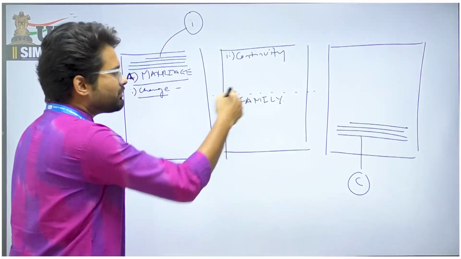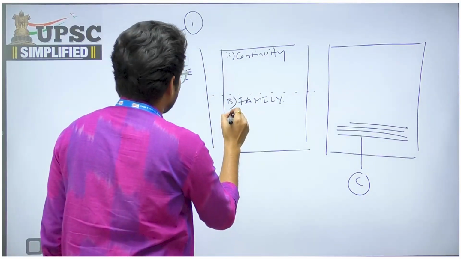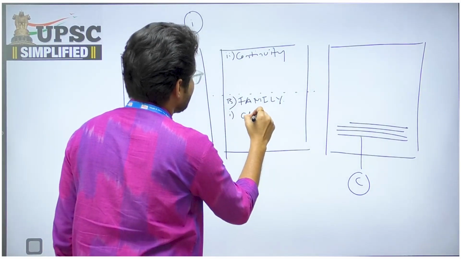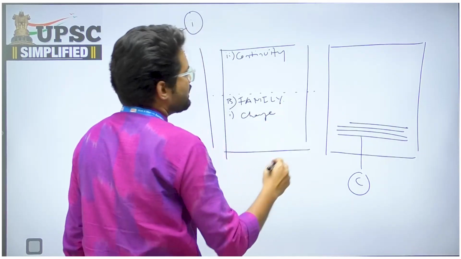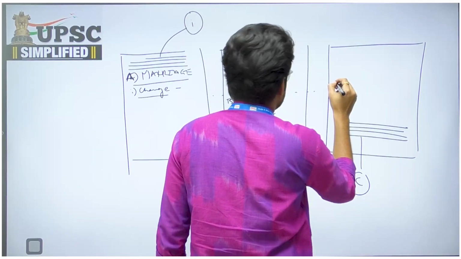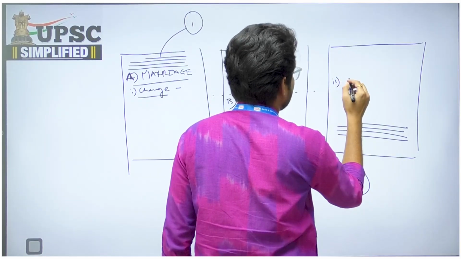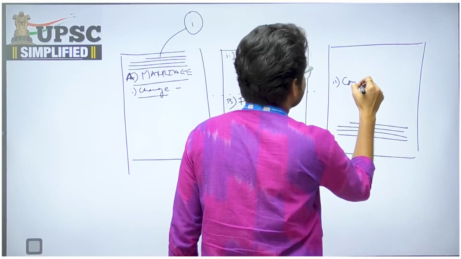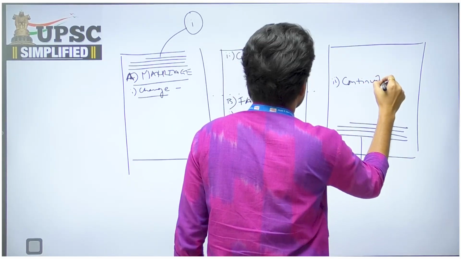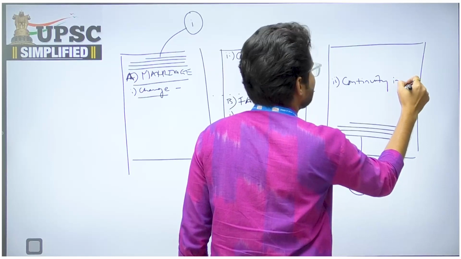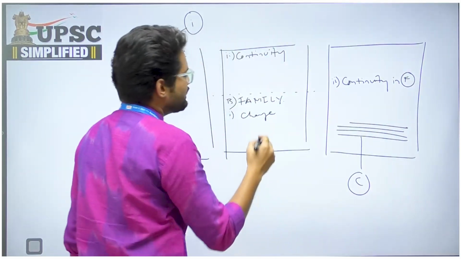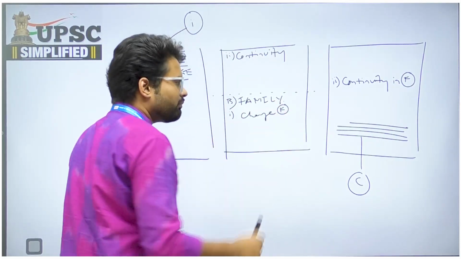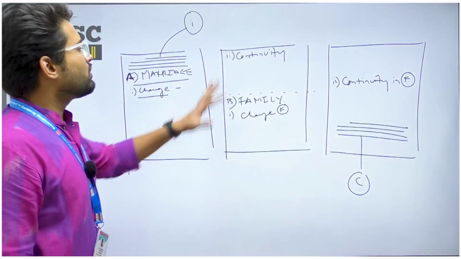Likewise, for the family institution, I will talk firstly about the change in the family system that I am observing, and then the second part of this sub part, continuity in the family system. Are you getting my point? So this can be the structure of your answer.